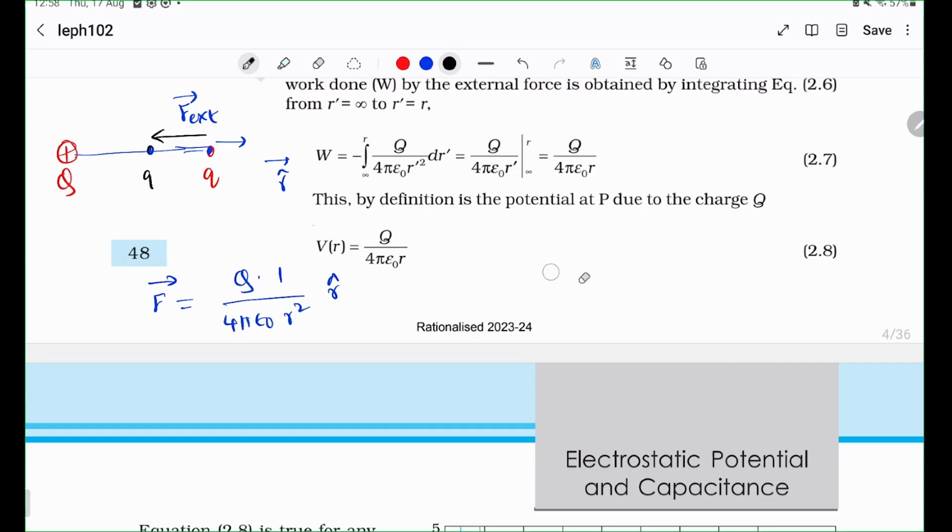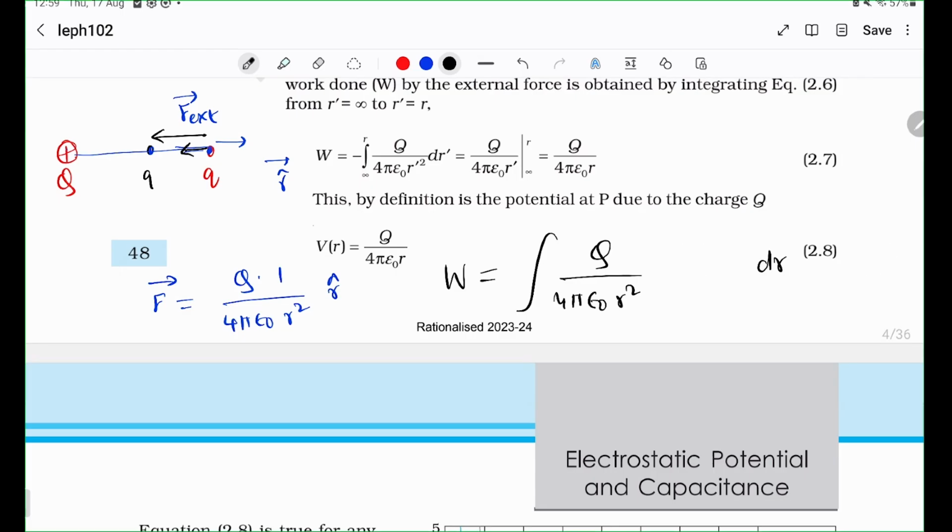So what is the work that you put in? Well, you are putting in Q by 4 pi epsilon naught R squared times minus R cap, because you are pushing it in the opposite direction. Dot dr. Dr is moving this way, right? So this is dr also minus R cap. Now minus R cap dot minus R cap is plus 1. So the dot goes away.